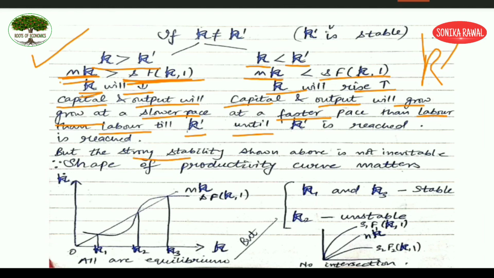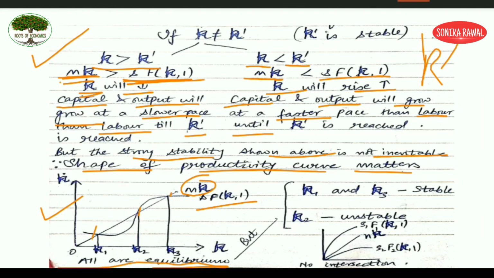But the strong stability shown above is not inevitable. There are certain cases which are going to challenge the conclusion here. Why? Because the shape of the productivity curve matters. Let's say this is the curve. Now you can see that this sf(k) curve is intersecting the nk curve at 3 points. Here, here and here. All the 3 points are intersection points, so we can call them all equilibrium points.